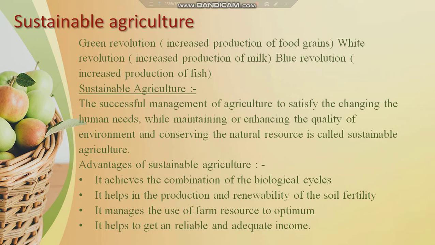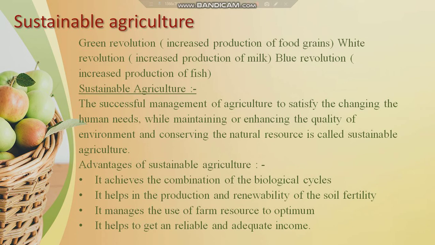That is, we have to meet the food requirement of the growing population. At the same time, we should not exploit our natural resources. So, sustainable agricultural practice is a practice where both these needs are satisfied. The main advantages of sustainable agriculture are that it achieves a combination of biological cycles. That is, the cycle remains constant so that whatever is obtained from nature goes back to nature. Second, it helps in protection and renewability of soil fertility.